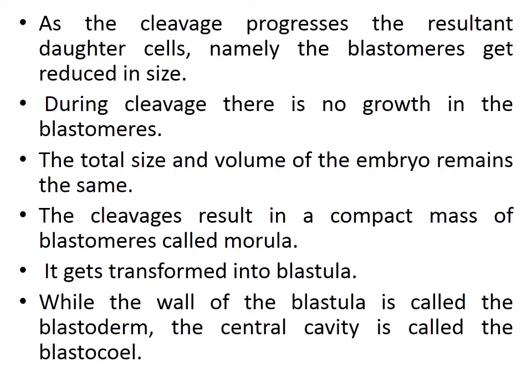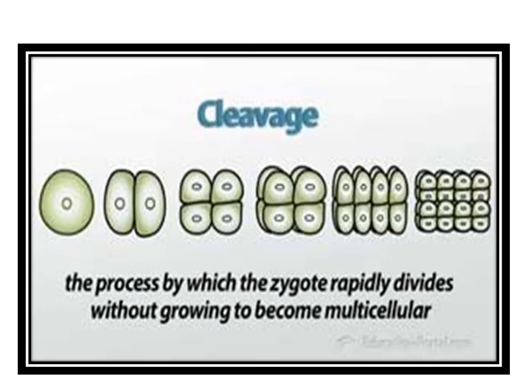The cleavages result in a compact mass of blastomeres, and the zygote now becomes known as morula. Morula is the embryonic stage where cleavage occurs and you get a compact mass of blastomeres. This gets transformed into blastula. The wall of the blastula is called the blastoderm, and the central cavity of the blastula is called the blastocoel. So this is how cleavage takes place.